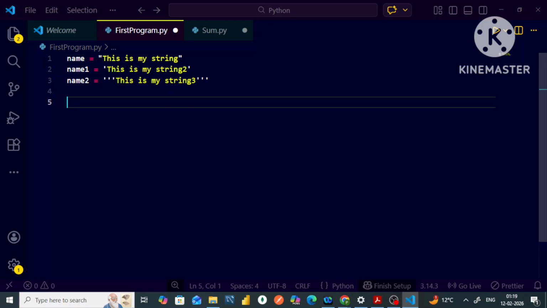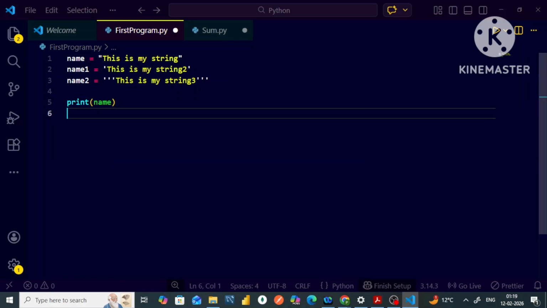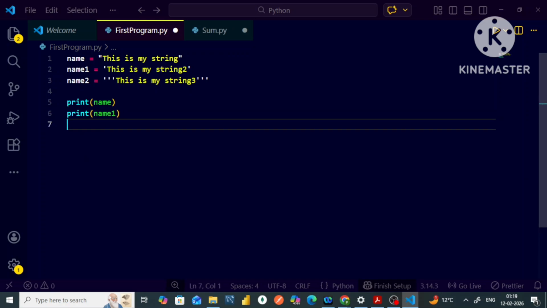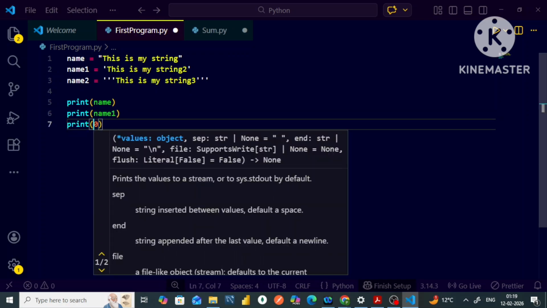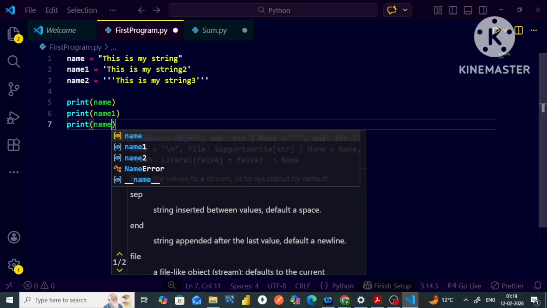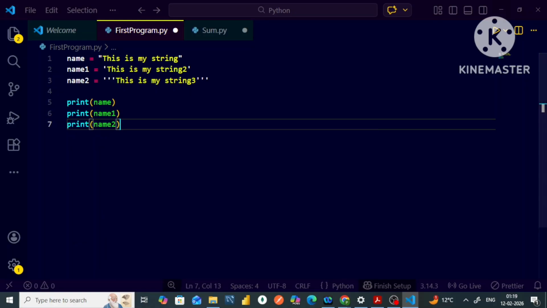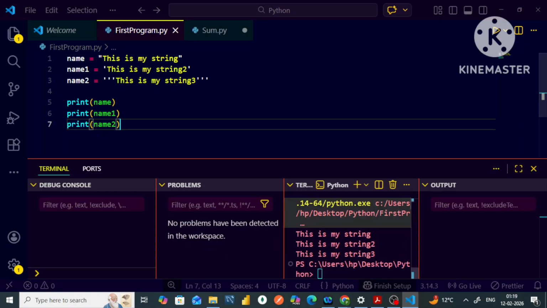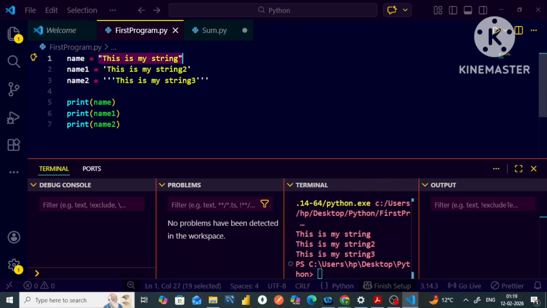Now let me print this data. So this will be name, then in the other case it will be name1, then in the third case it will be name2. Okay, my dear friends, let me run this code to show you that all three of these will work, and that is how we can declare strings by double quotes, by single quotes, or by triple single quotes. These are the different ways to declare a string in Python.